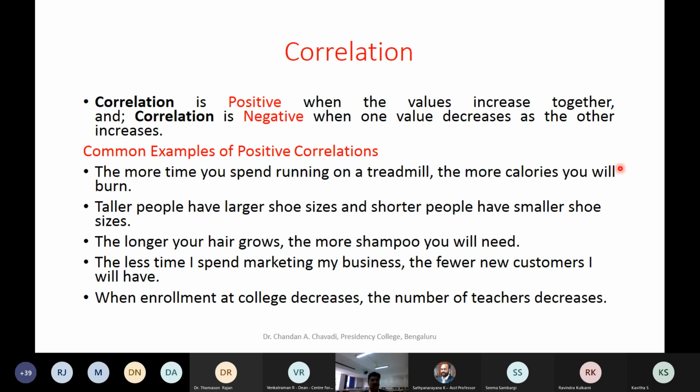So let's move on to the next one, correlation, a very simple aspect. Is there a correlation between two variables? You can see a lot of examples.